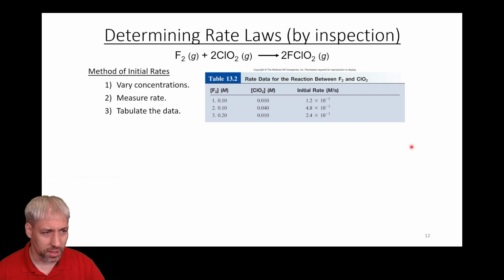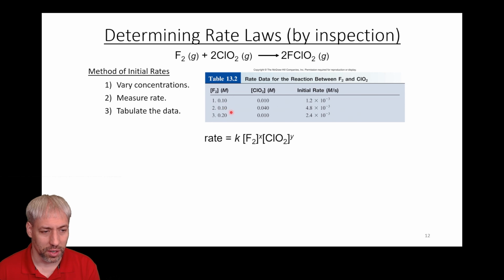And so in terms of how to determine those, there's a couple different ways you can do it. You can do it by inspection or by equation. It's totally up to you what you feel best with, but basically you need a data table that looks like this either way. You need to have concentrations of the 2 reactants, F2 and ClO2, and then you need to measure the rate of the reaction. In this case, we'll do the initial rate, what happens right away. And so what you need to do is basically fix one of the variables and change the other variable.